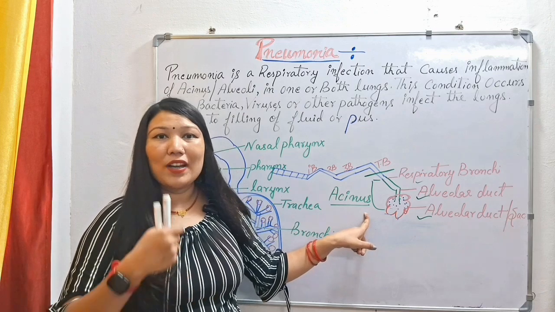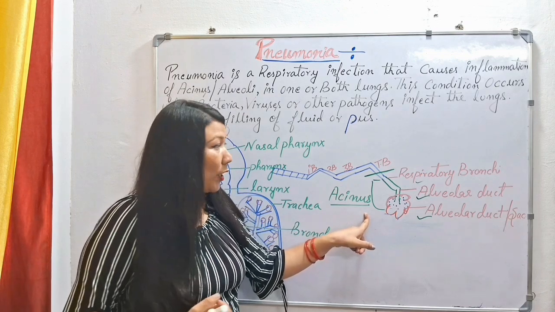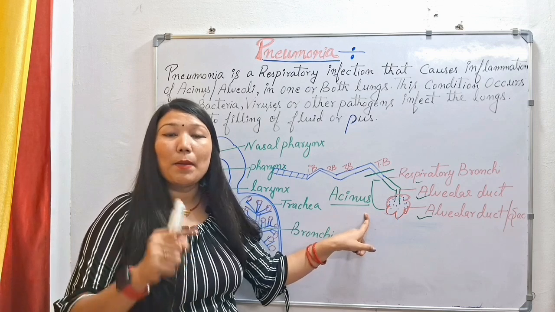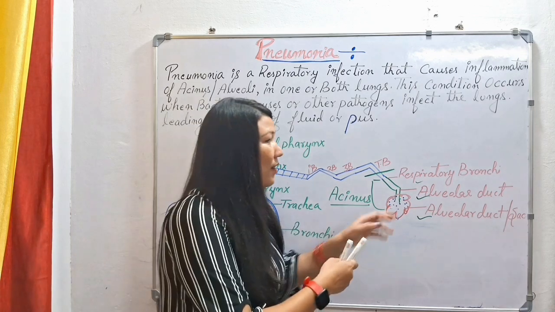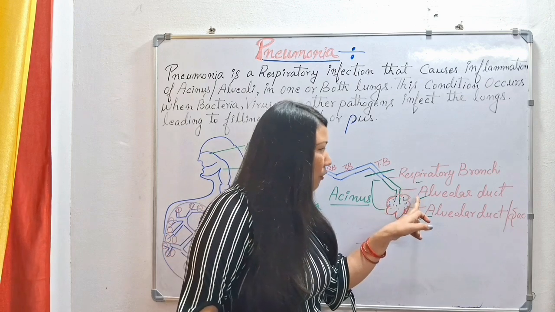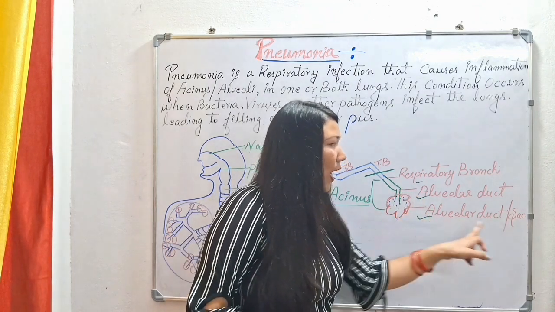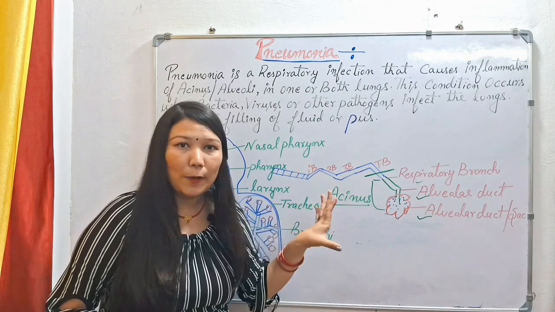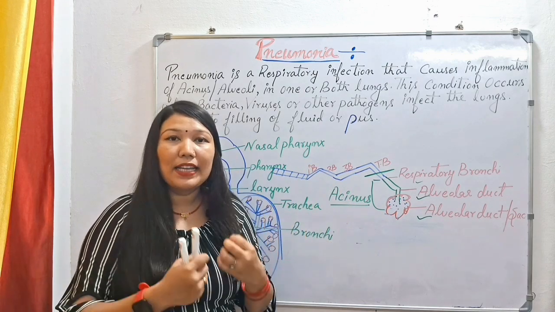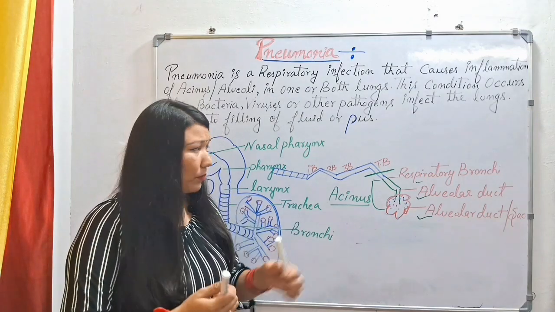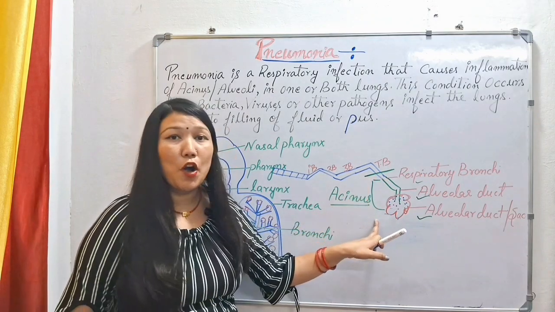So which part is known as the sinus part? The part which comes after the terminal bronchiole, that is the respiratory bronchi, our alveolar duct and our alveolar sac or alveoli, is known as the sinus region. So mainly pneumonia is happening in the sinus region of our lungs. This is the main respiratory region of our lungs.